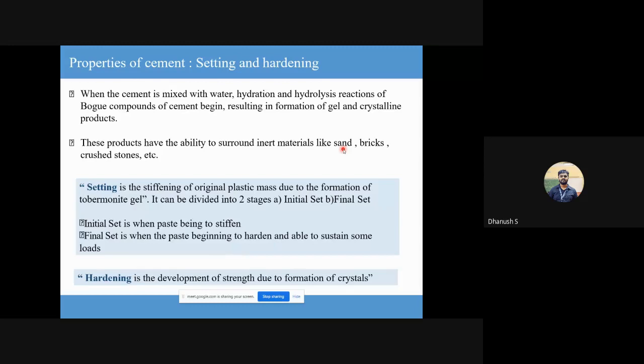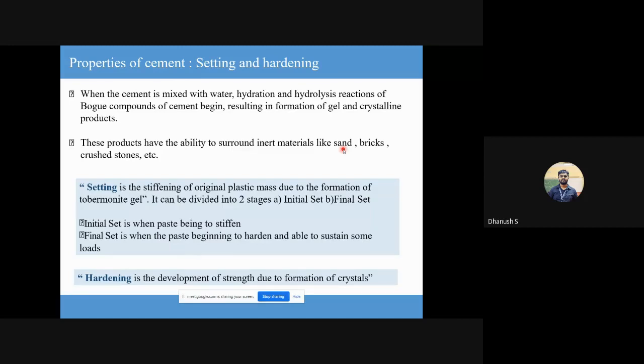Okay, it would have completely lost its plasticity and just started to harden. Okay, we have experiments for this. I'll explain that in the next class. So now just remember, this is setting. Okay, setting has nothing to do with what? Ability to take load. It has only to do with plasticity.